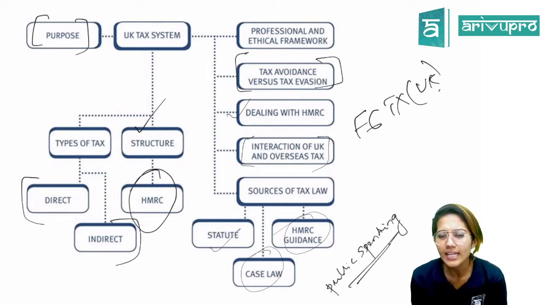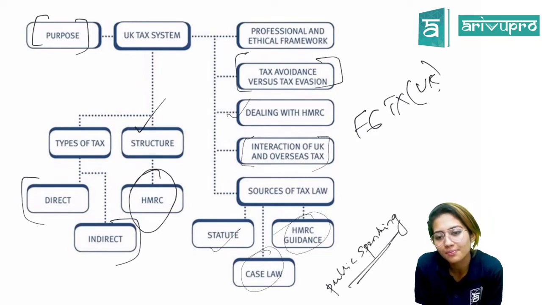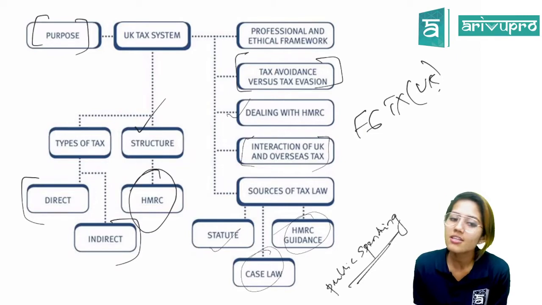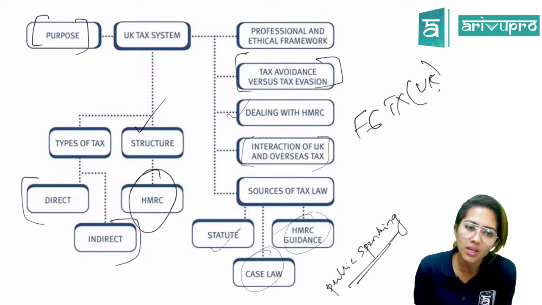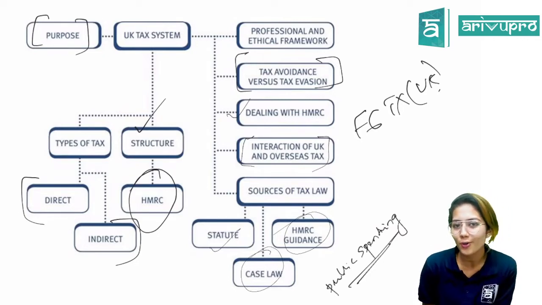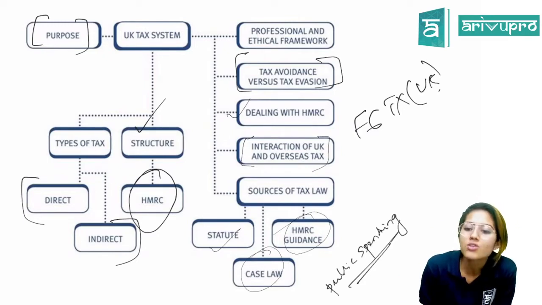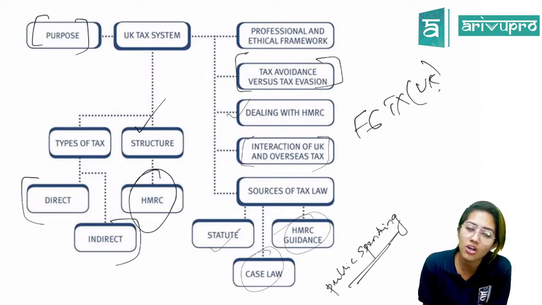All right. Anything else with regard to government wanting to regulate the behavior of individuals? Alcohol, smoking, do you think so? They do, right? They charge a high amount of tax on cigarettes or any alcohol products. This is because they want to demotivate the public from using these products, because it's not good for health. Smoking kills, we all know that. So in order to reduce its consumption, a high amount of tax is levied. These are the main purposes why tax is levied by the tax authority or by the government.